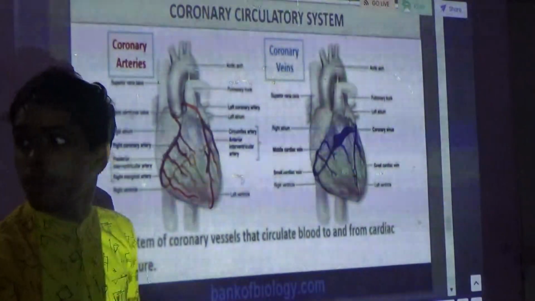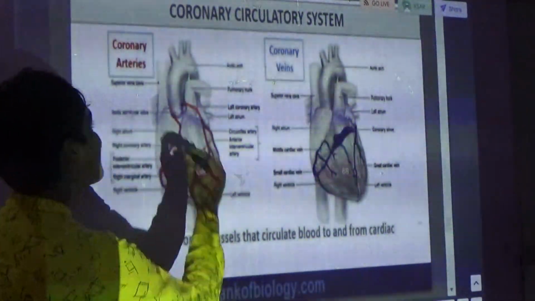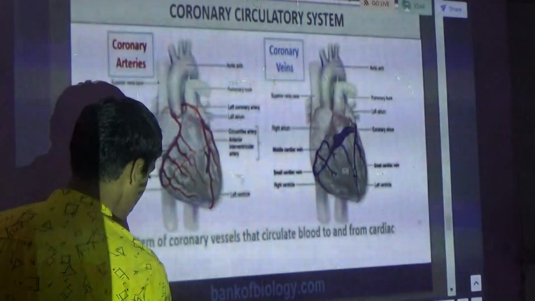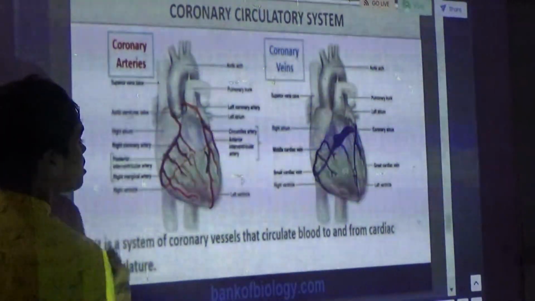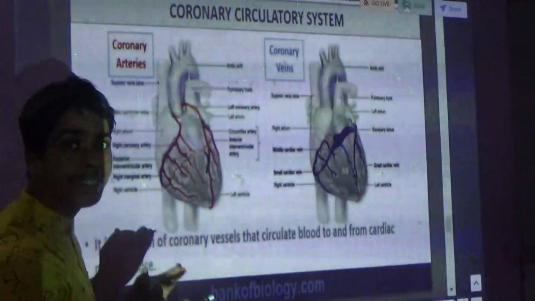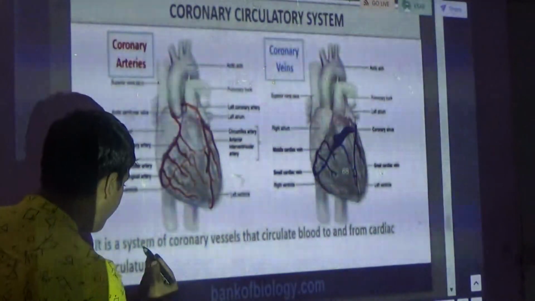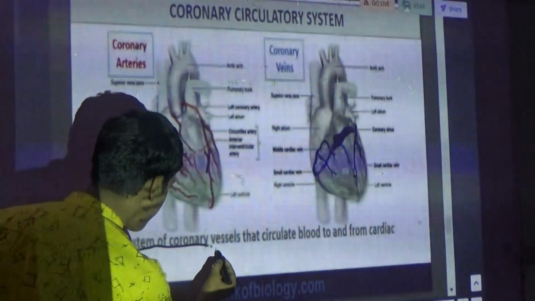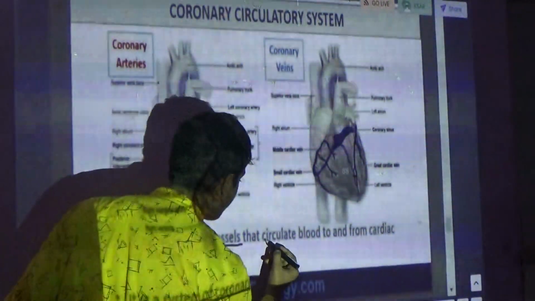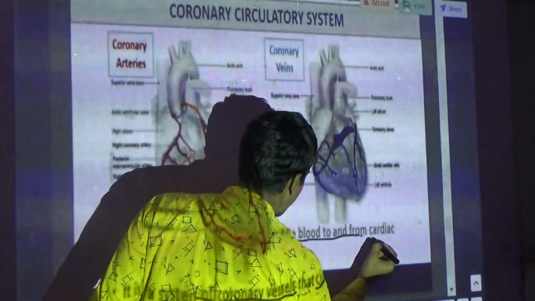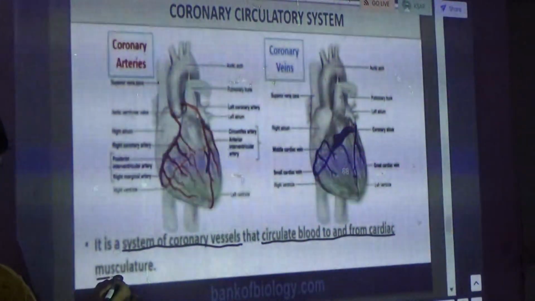Okay, this is the coronary circulatory system. These are the coronary arteries. First we will see its function. It is a system of coronary vessels that circulate blood to and from the cardiac musculature.